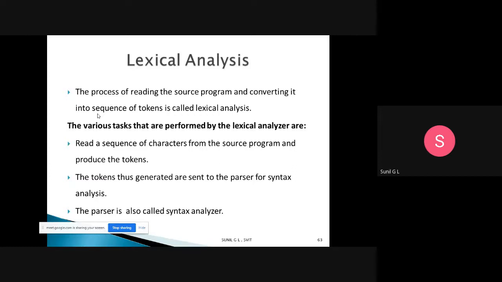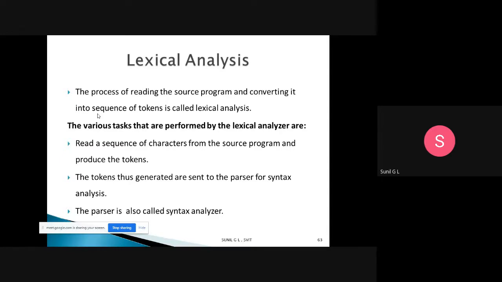And what are the various tasks performed by the lexical analyzer? First, it will read the sequence of characters from the source program and produce the tokens. Then the tokens generated are sent to the parser. Parser is nothing but syntax analysis. So tokens are generated and the lexical analysis is responsible for transferring the tokens to the next phase, that is syntax analysis. The tokens generated are sent to the parser for syntax analysis. That parser we call a syntax analyzer.